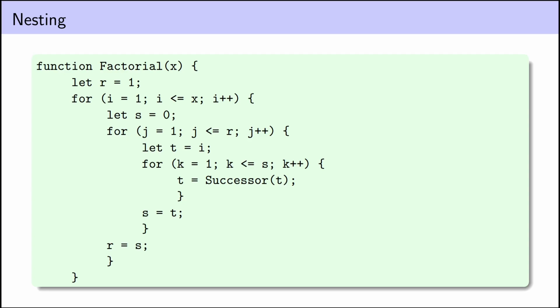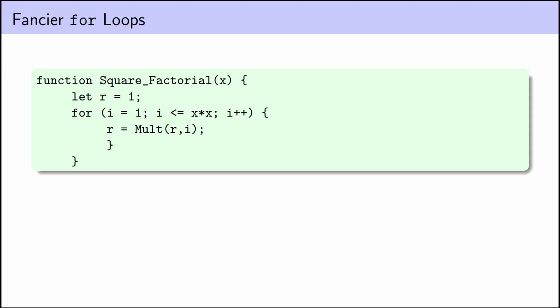If we have a program that makes use of these basic kinds of for loops, but they're nested, we can view each loop as defining an intermediate function on the way to showing that the whole function is primitive recursive. One might wonder if we're allowed to use fancier for loops in our program without leaving the world of primitive recursive functions. Here I have a program where the upper bound on the loop is some function of x and not just x. Is this okay? Can we always figure out how to translate this sort of for loop into just a basic primitive recursive definition of the function? Well, the answer is yes.